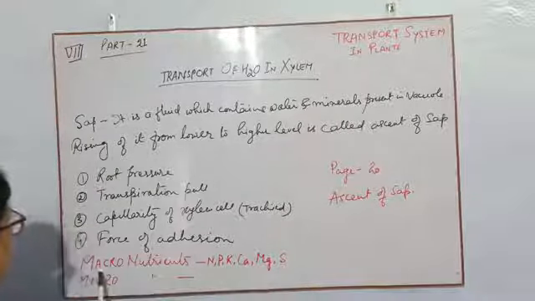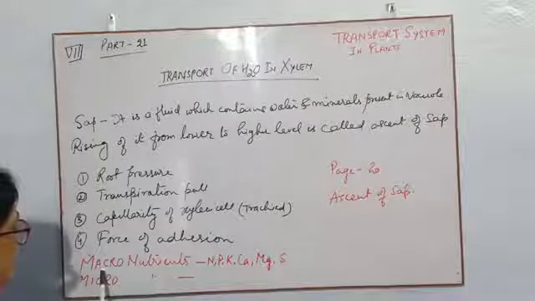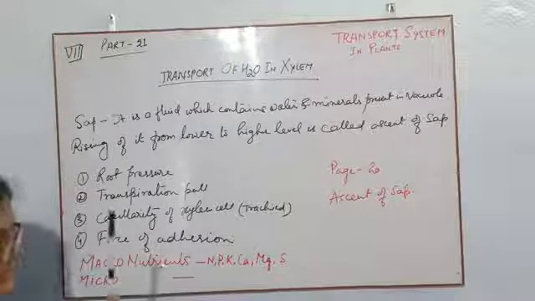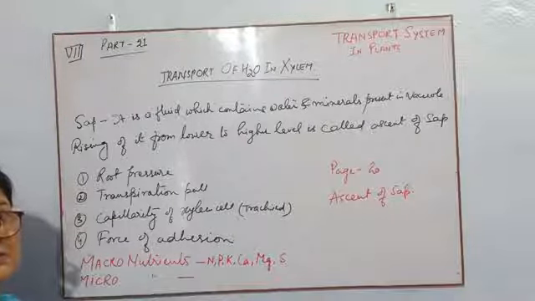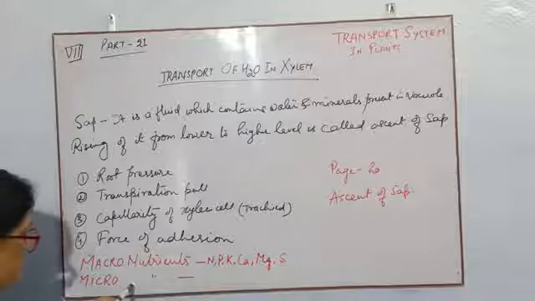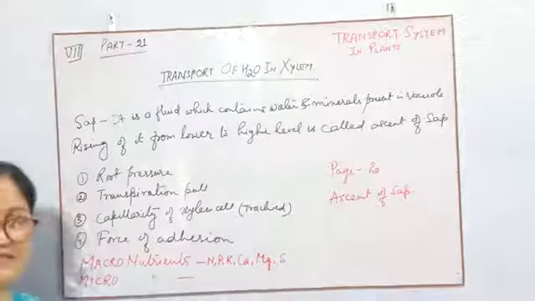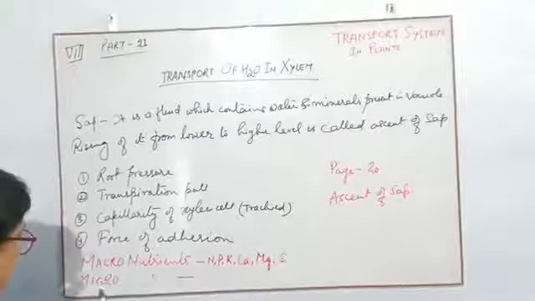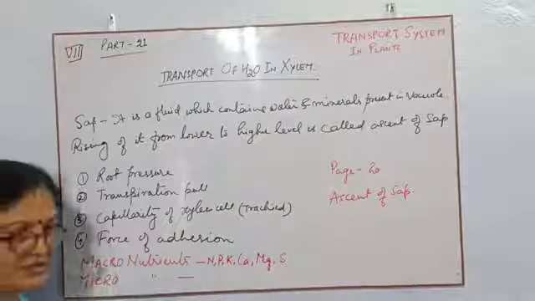If the nutrients are required in larger amount, then they are named macronutrients. And if the nutrients are required in very less amount, then they are termed micronutrients.